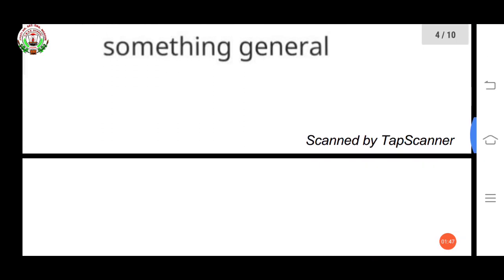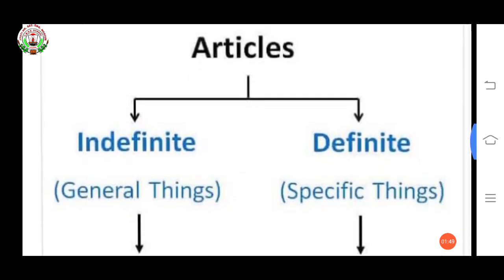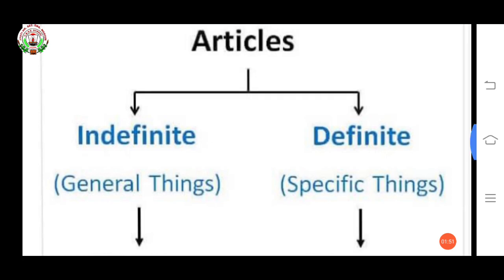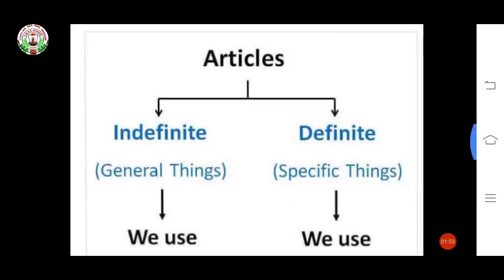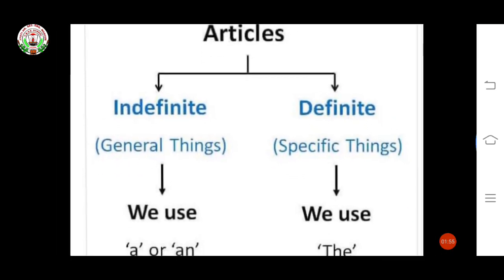Now see this. Articles, indefinite and definite. For general things, we use a or an. For specific things, we use the.